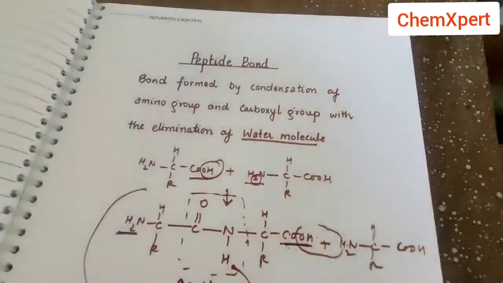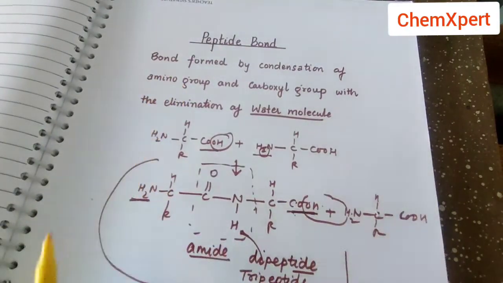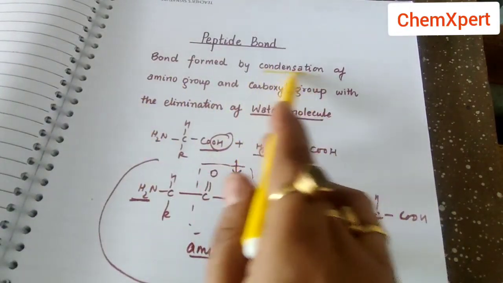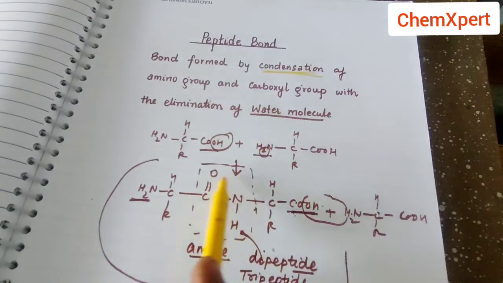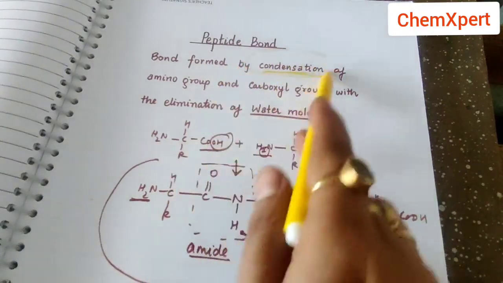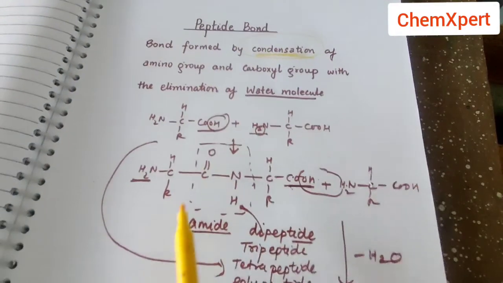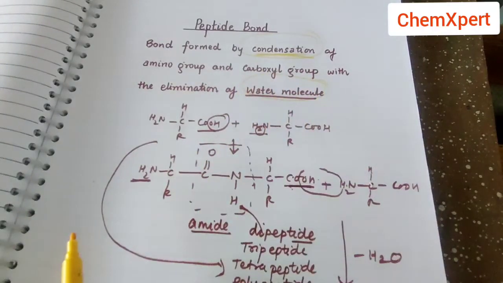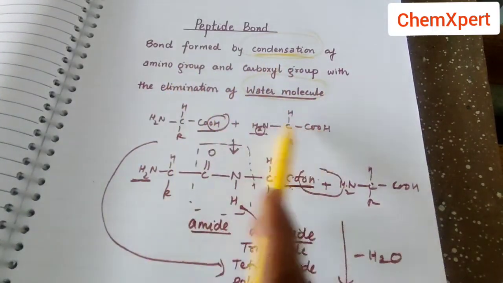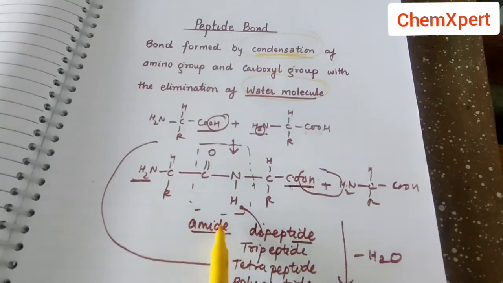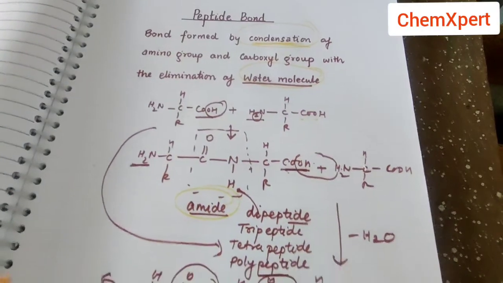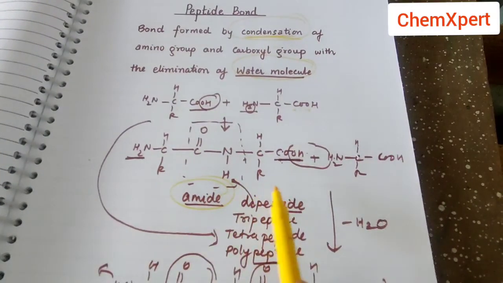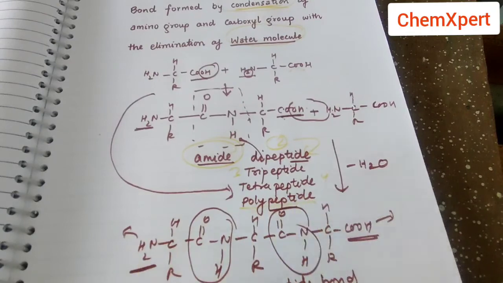Then the next part is the peptide bond. What is removed in the case of a peptide bond? A water molecule is removed. That is why it is known as a condensation polymer, that is, elimination of a water molecule takes place. These two groups present on two different amino acids condense to form which type of linkage? Amide linkage, which is also known as a peptide. When 2 combine, dipeptide; 3 combine, tri; 4 combine, tetra; and a long chain is known as a polypeptide chain.